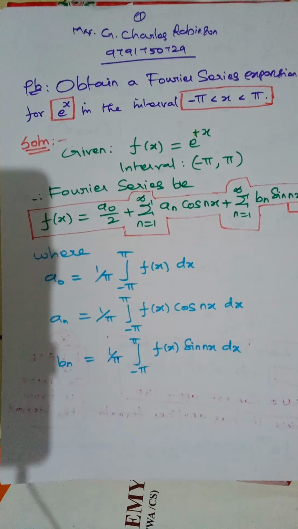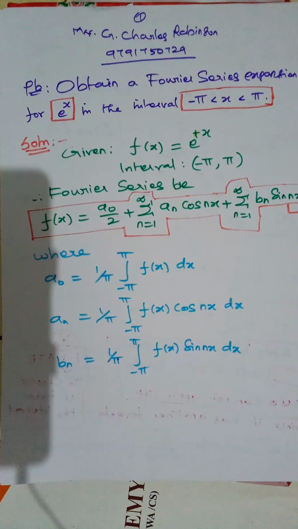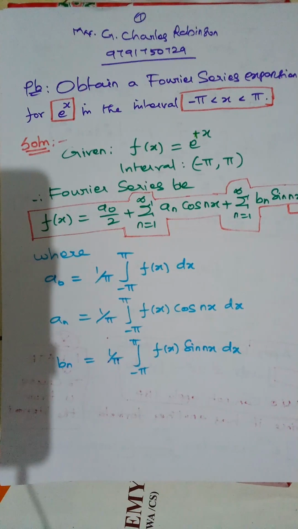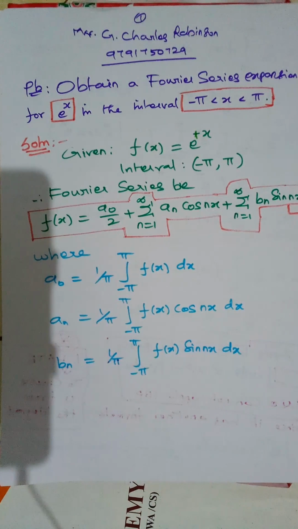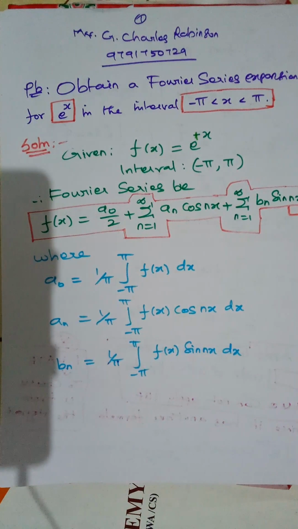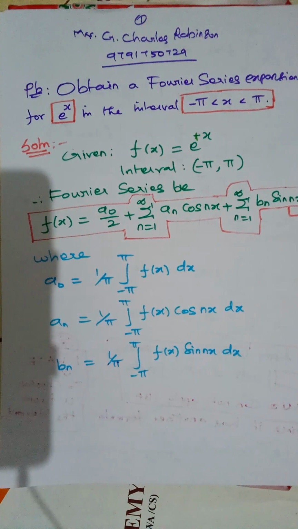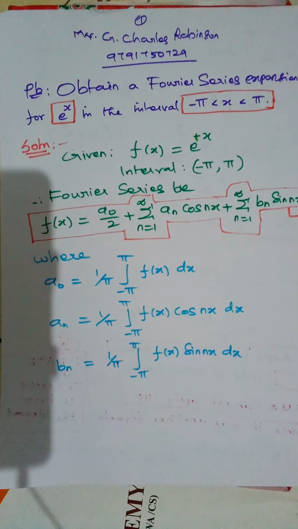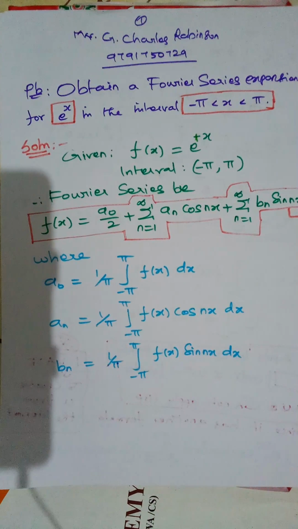Obtain a Fourier series expansion for e power x in the interval minus pi less than x less than pi. Before we proceed with the problem, you must concentrate on three things. One is the given f of x, that is e power x, and the interval from minus pi to plus pi. And the third thing, the question: obtain a Fourier series expansion. So we have to be clear on it, then we can proceed. So the given f of x is e power x, interval minus pi to plus pi.